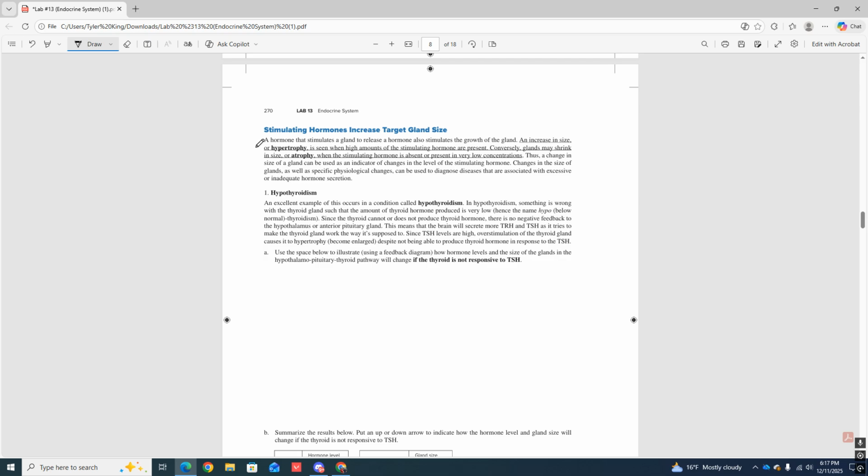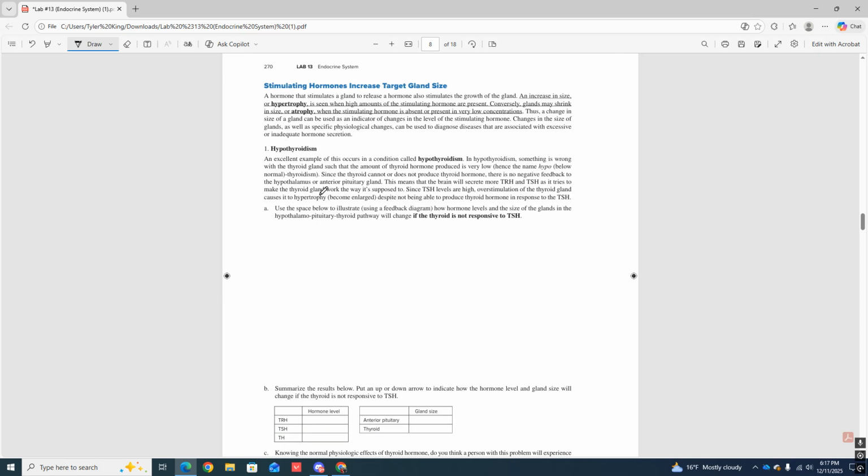So that's when you get high amounts of stimulus to a certain gland or high amounts of stimulus to a certain muscle. It's going to hypertrophy, it's going to get bigger. Conversely, same thing with muscles and glands, they can shrink in size if there is an absence of a stimulating hormone, or very low concentrations of it. And we call that atrophy, when something is shrinking, all right? So we're going to use those two terms when we're talking about gland size. We'll talk about the ones that are important here and all the different cascades that we have, okay?